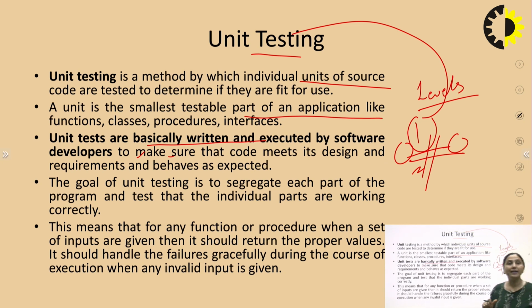So it is important that we make sure at the initial level that each and every independent unit is working properly and correctly. That simply means that for any function or procedure, when a set of inputs is given, it should return the proper values. What do you mean by the proper values? The expected output that we are expecting out of the software.